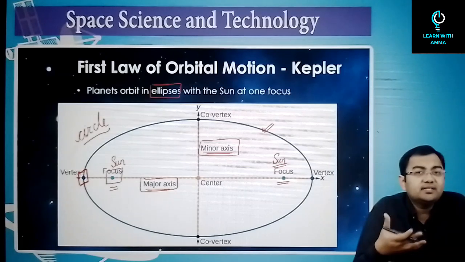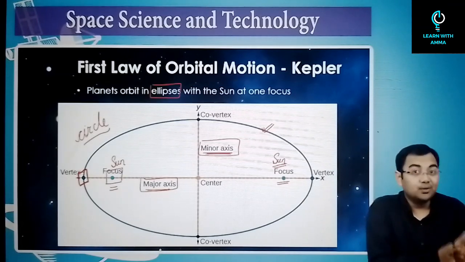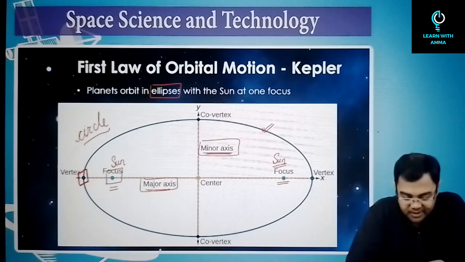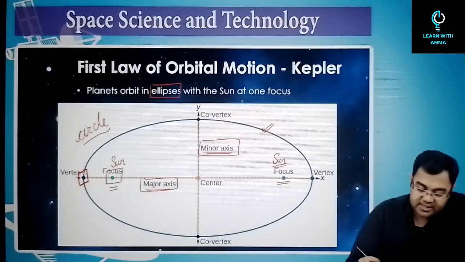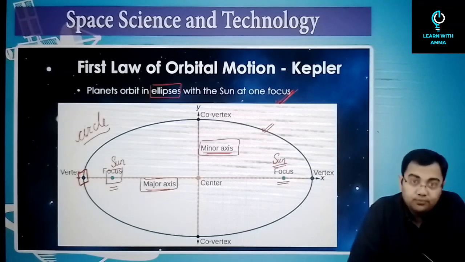So a circle, in a way, you can say is a special case of an ellipse, right? That's why a circular orbit is nothing but a special case of an elliptical orbit. So this is what the first law says, that planets revolve around the sun in an elliptical orbit with the sun situated at one of the foci.